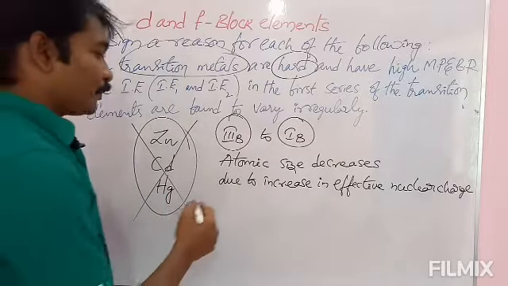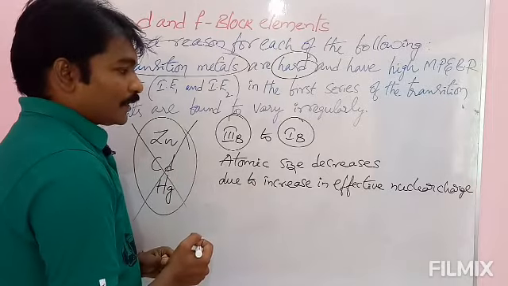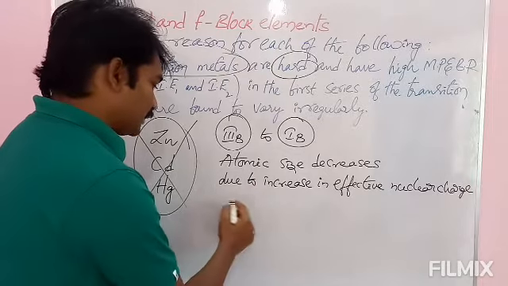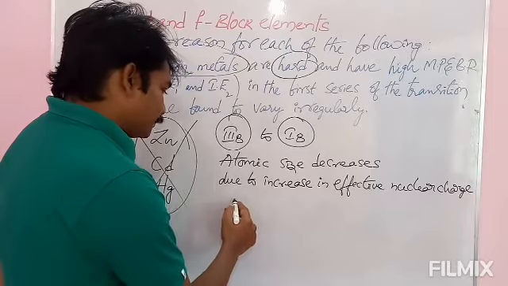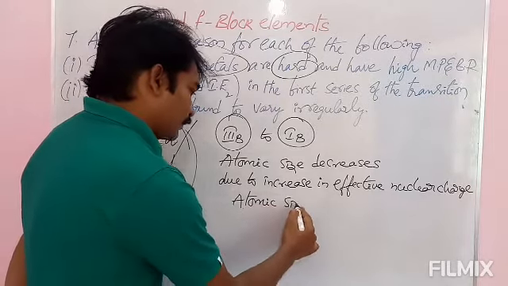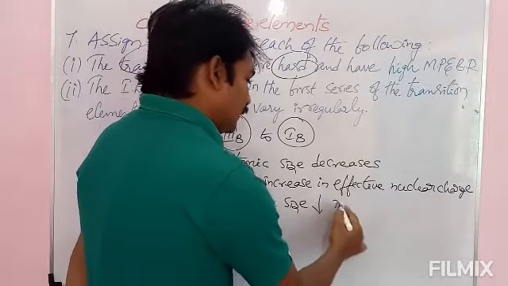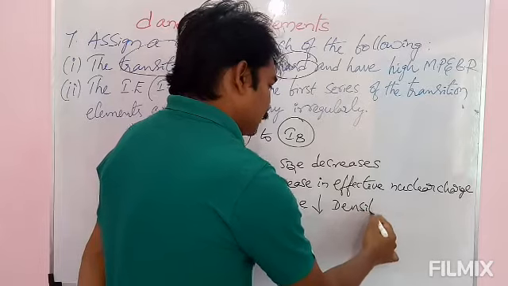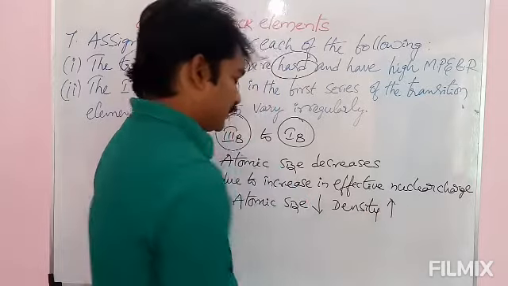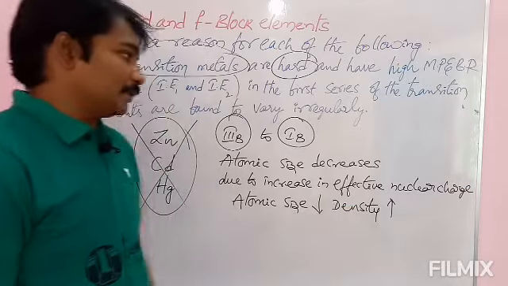And see here, the relation between atomic size and hardness. If atomic size decreases, then density increases. Decrease in atomic size increases density.